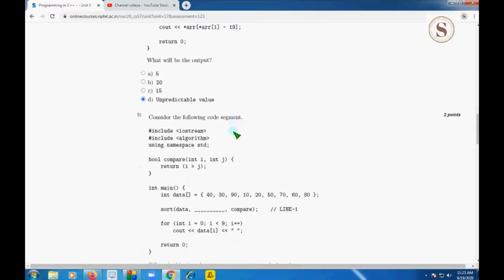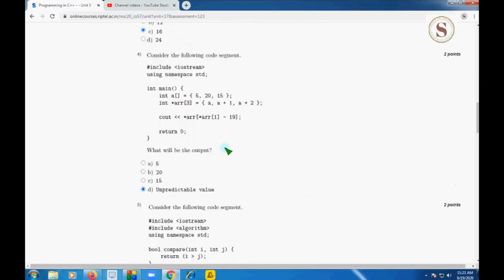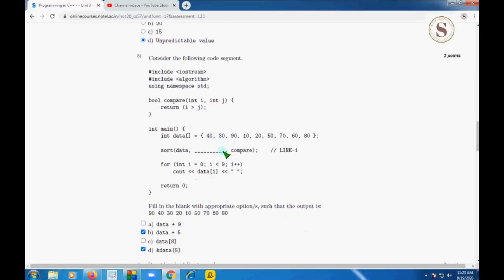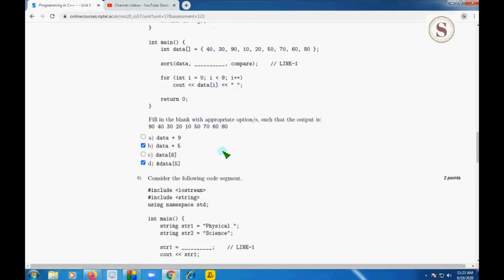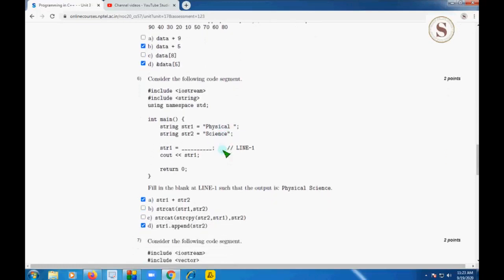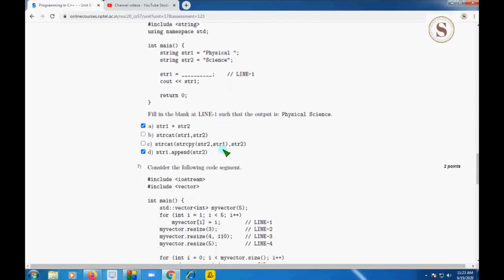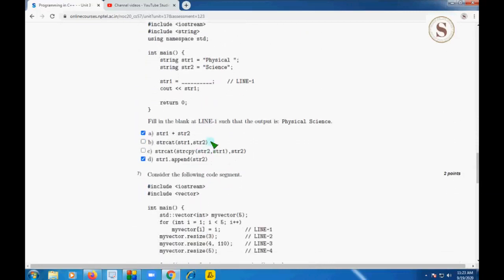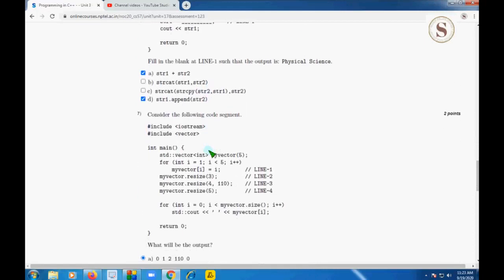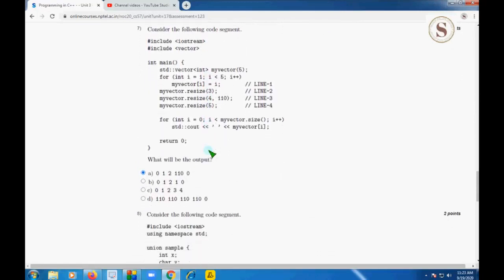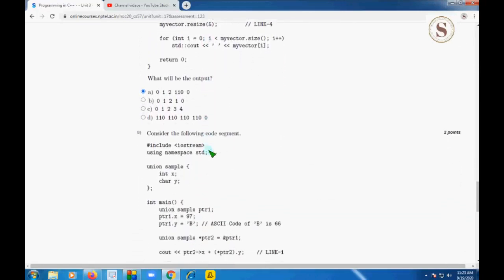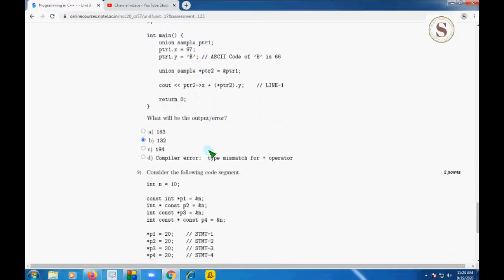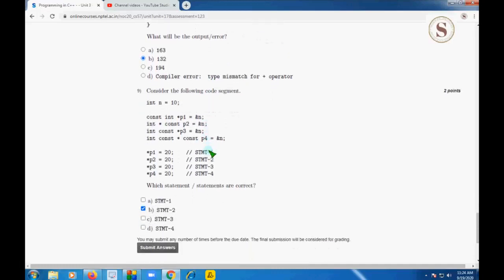Fourth question, it is unpredictable value, option D. And coming to the fifth question, there are two answers, that is multiple choice answers, option B along with option D. And for the sixth, A and D are correct answers. For the seventh question, there is a single answer, that is option A. For the eighth question, option B is the correct answer. And for the final question, that is the ninth question, option B is the correct answer.